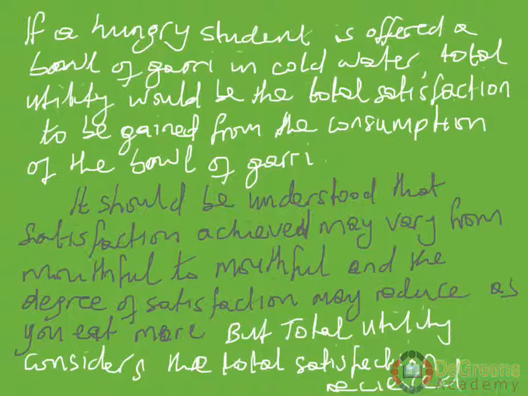If we take a hungry student, well, some of you students at times, and offer him a bowl of gari in cold water, the total utility achieved would be the total satisfaction gained from the consumption of the bowl of gari. As long as he eats the gari to the end, it means that at least he was enjoying it somehow. So the total utility is the total satisfaction he gained from eating that bowl of gari.